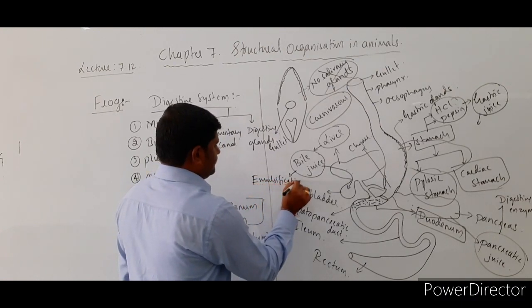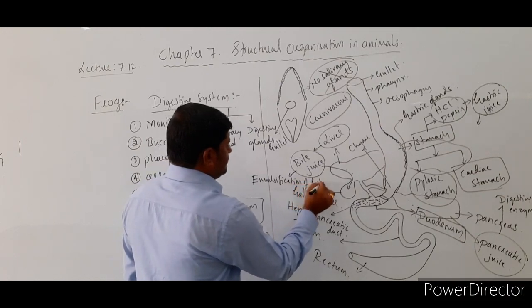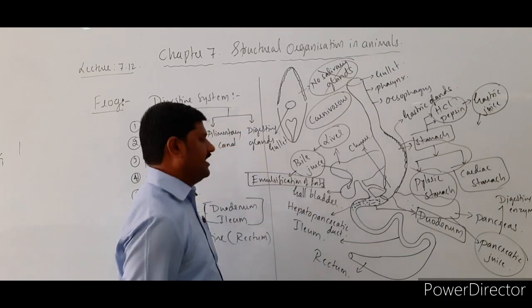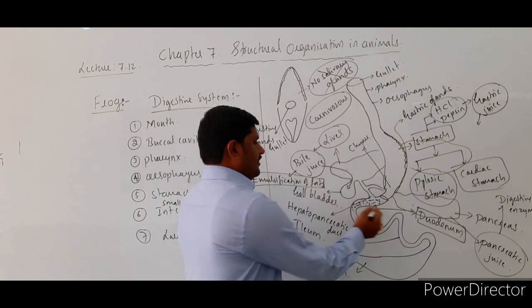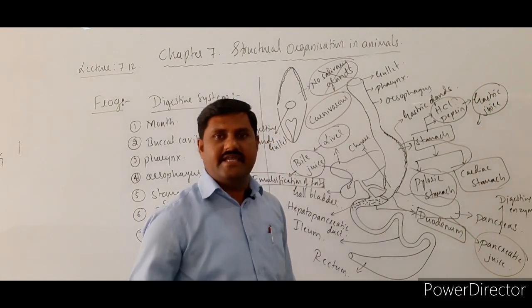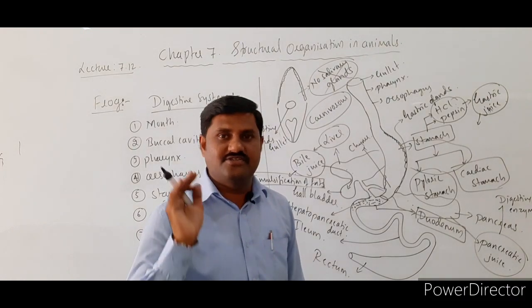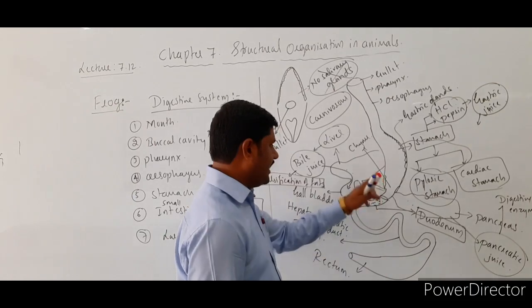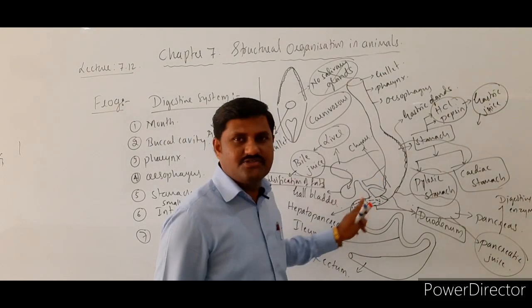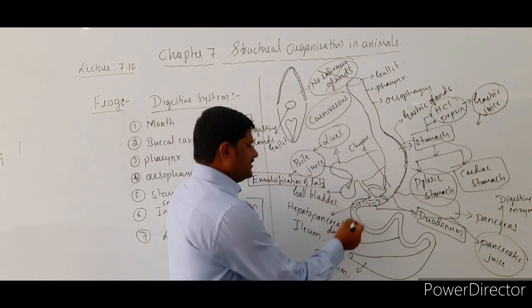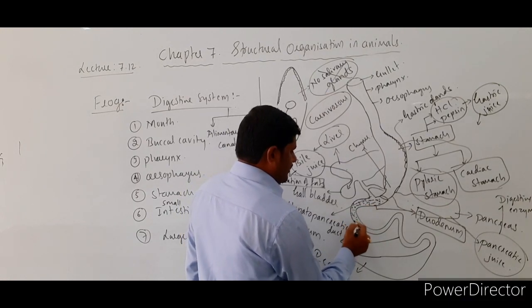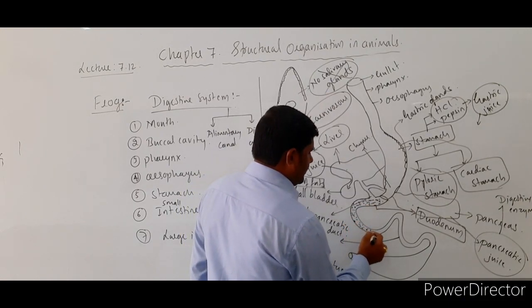Emulsification of fats is done by the bile juice, and the pancreatic juice contains many enzymes for the digestion of carbohydrates, proteins, etc. Okay, the digestion of the food starts over here once again in the duodenum.